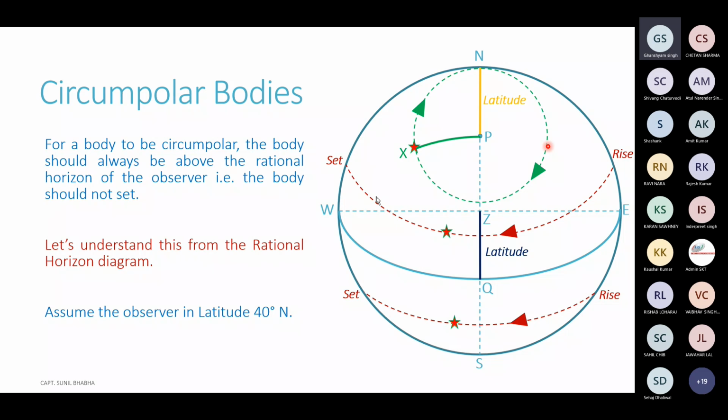So one thing we have seen from this diagram is that it is certainly not possible to have a body circumpolar with latitude and declination of opposite names. So one condition which we can pick up from this rational horizon diagram is that for a body to be circumpolar, the first condition is that the latitude of the observer and declination of the body should be of the same names.